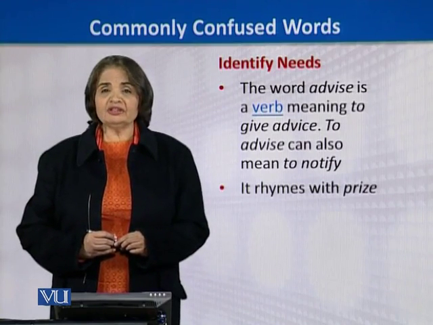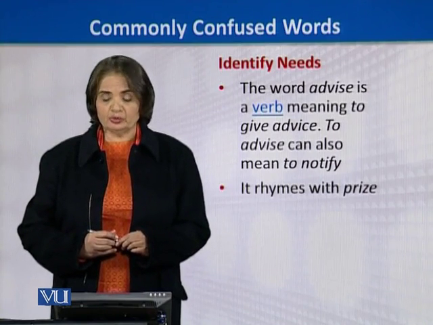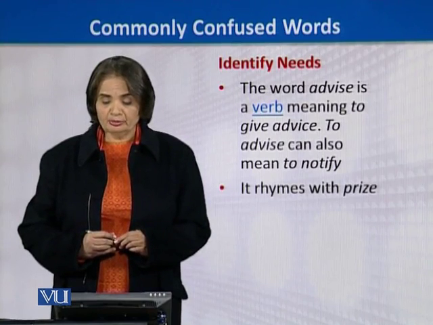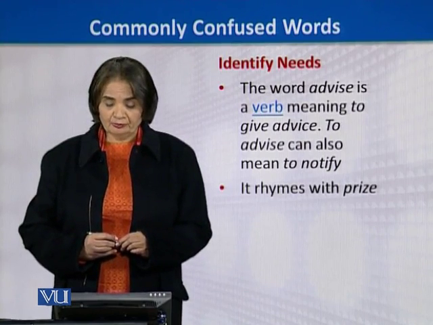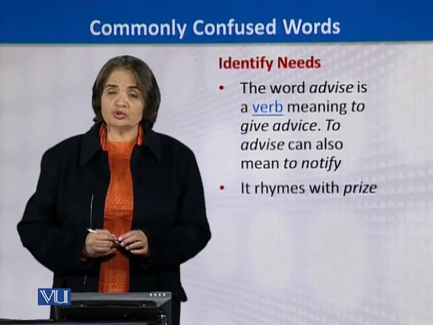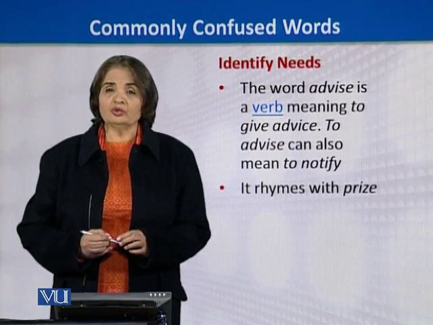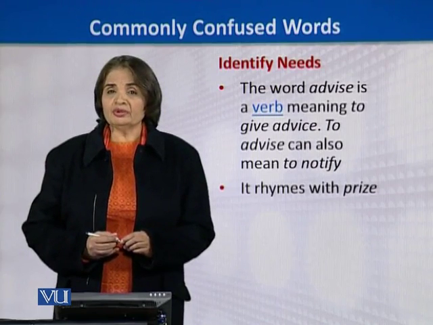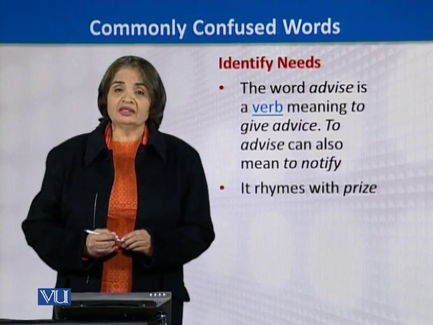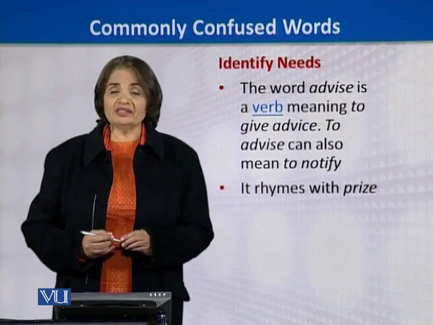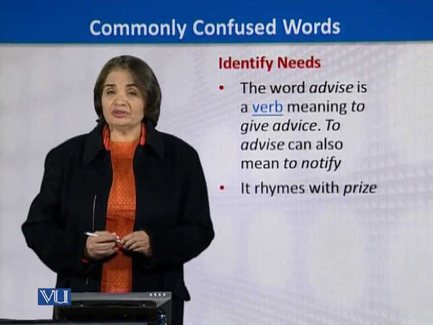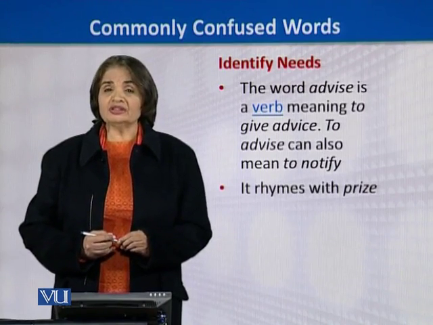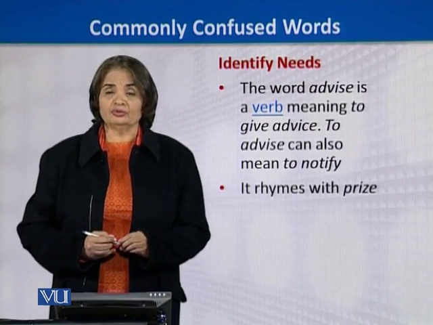The identity need of this word advise is a verb meaning to give advice. So advise is actually related to the noun advice, but it is a verb. When advise is used in a sentence, that means the action is being taken on the noun.